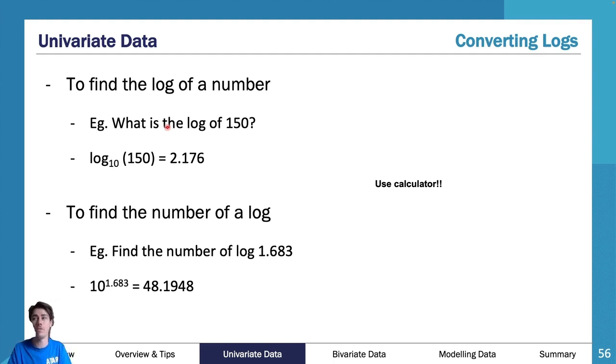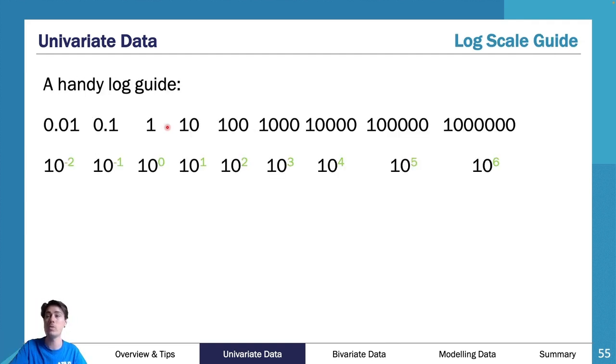Now, always use your calculator to calculate your log value. So if I want to find a log value, and I've been given 150 as my raw data, I go log 10 of 150. You'll be able to find this in your calculator. There is a log on the keyboard for your Casio ClassPad, or if you're on your TI-Nspire, there's a shift shortcut to one of the buttons, and you'll get your log 10, then it will give you brackets, and you just put the number in the brackets and press enter, and you get your answer. So as you can see here, your log 10 of 150 is 2.1, which, if I go back, makes sense. It's between 2 and 3.